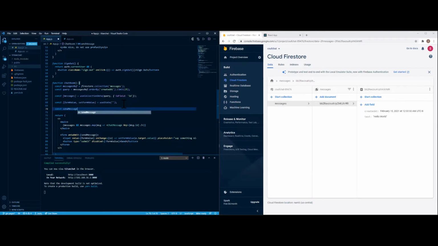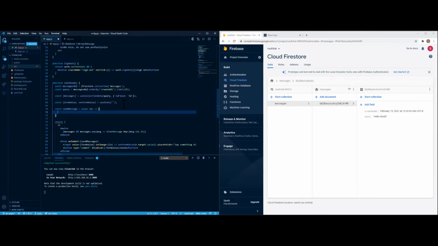Okay, so we're gonna have to have this linked to async, then from there, async E. First, let's get this out of the way because I know I'm gonna forget this one: prevent default.